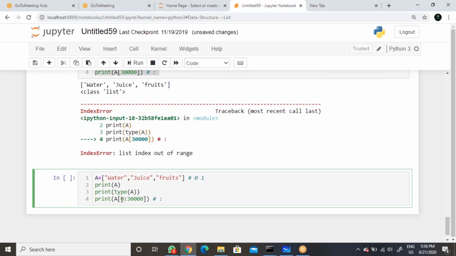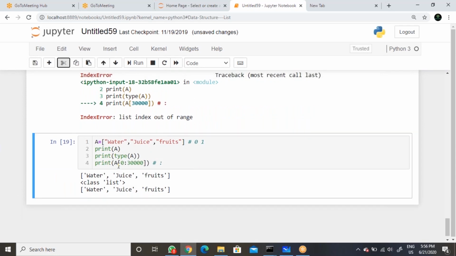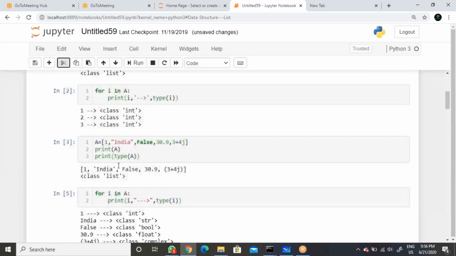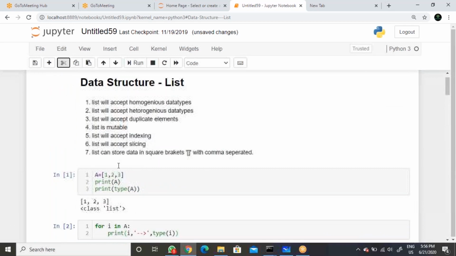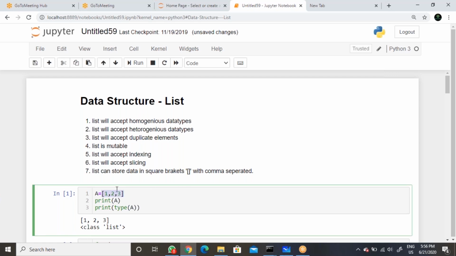That's it. So these are all about the list data structure. Now we can confirm that a list will accept homogeneous, heterogeneous, and duplicate elements, a list is mutable, a list will accept indexing and slicing, and it stores the data in the form of square brackets.